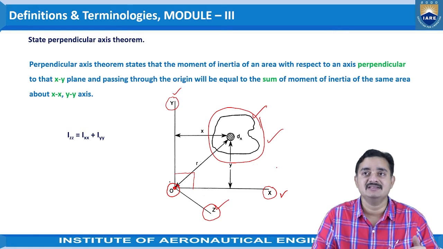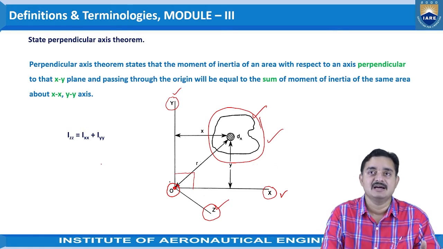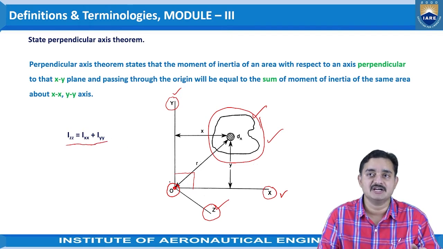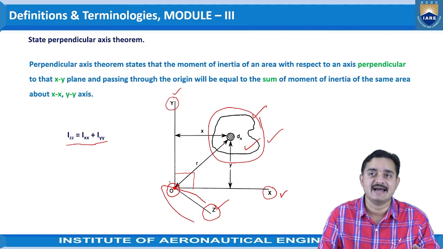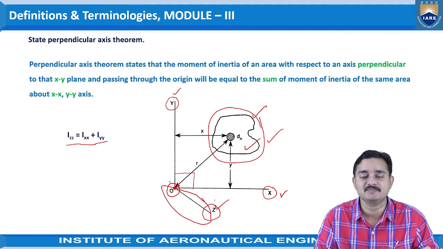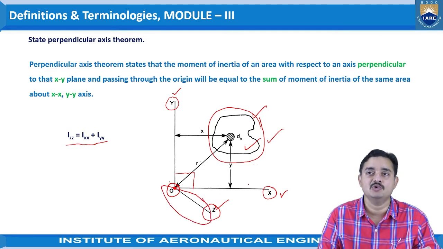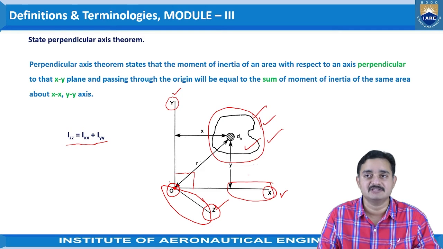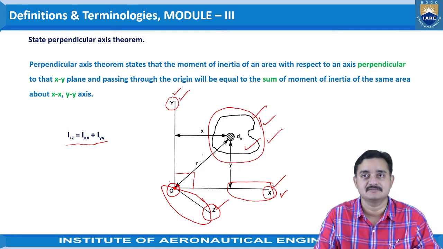Then the statement says that Izz, the moment of inertia of this object with respect to the zz axis, is equal to the sum of the moments of inertia of the same object with respect to the x-axis and y-axis.